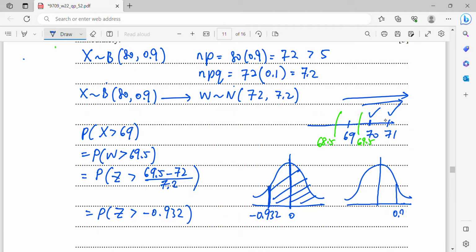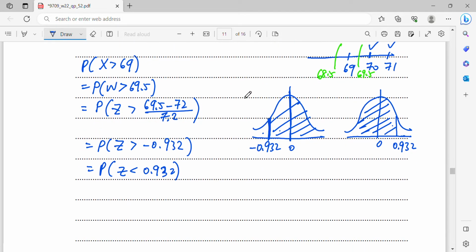So here becomes 0.932. And now when you observe the region, we do not consider the minor region, but we consider the major region. And same for the reflected graph. So it will be the reflected region. Okay, so once you have reflected it, that means it is the same as P(Z < 0.932).